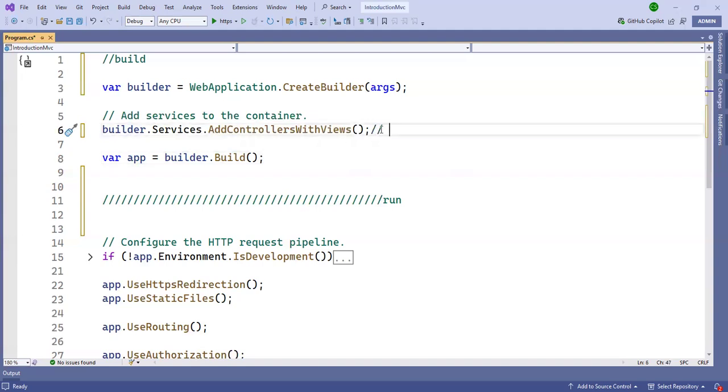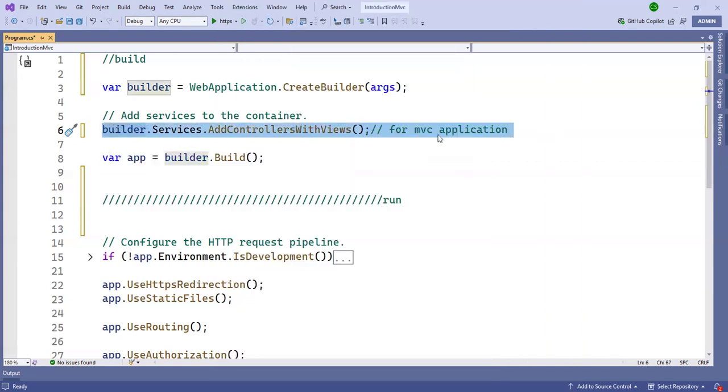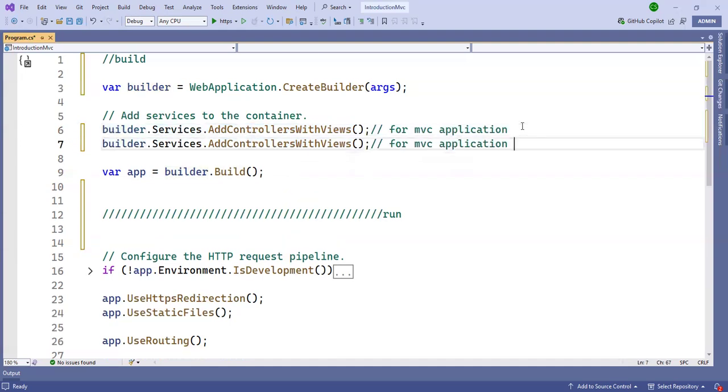You can write here this line for an MVC application, copy and paste, and this line is for an API. When you create the API, change this line from this to this.